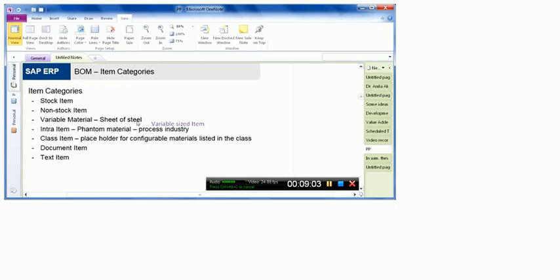And there are some specifications which have to be maintained in the material master data of a variable sized material, because if the material has 3 dimensions or 2 dimensions, say it's an area, a very thin steel sheet, then the possible dimensions are the length and the width. The complications are created when we cut the sheet in such a way that the remaining part, although the same in numbers, is actually not usable. So for example, if there is a sheet of 10 by 10, the total area is 100, and we take out a sheet of 6 by 6, the area taken out is 36.